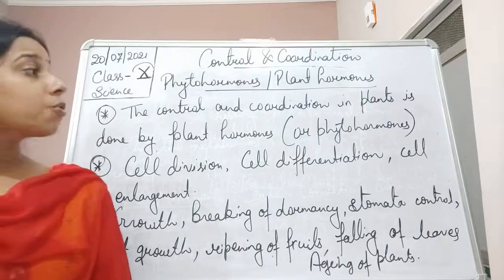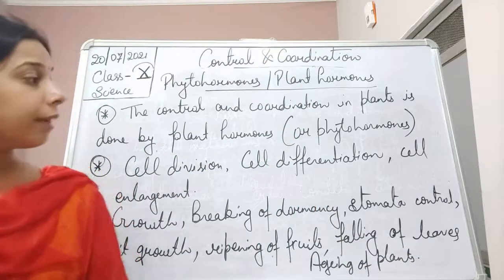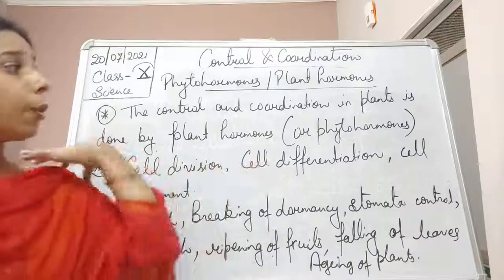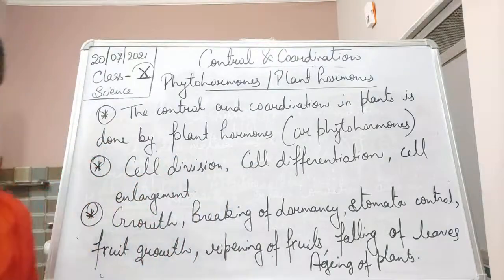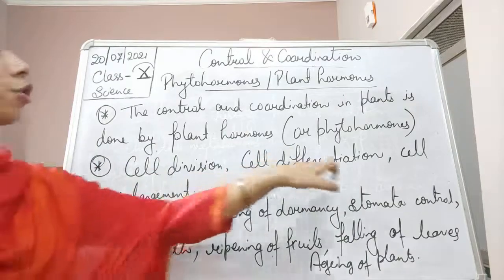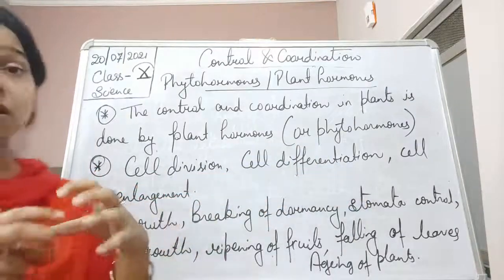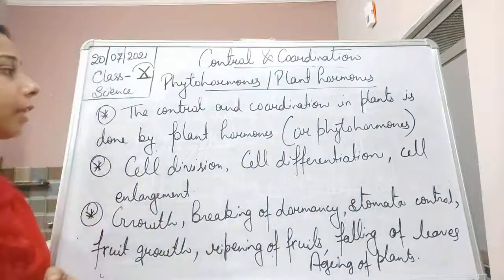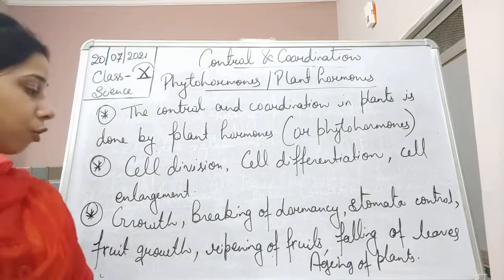Okay, so this is the phytohormone, students, and the basis of the division. Actually, when the plant grows, it shows cell division, cell differentiation, and the cells get enlarged. So basically it is controlled with the help of the plant hormones.